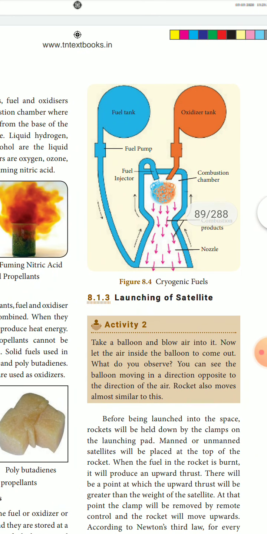How this is burnt and how it happens is shown in a diagrammatic way. For the cryogenic fuels, the combustion chamber is there, the combustion products are there, and the fuel tank is there. Both will come together in this tank, it will start igniting, the fuel will be burned and the rocket will be pushed forwards.